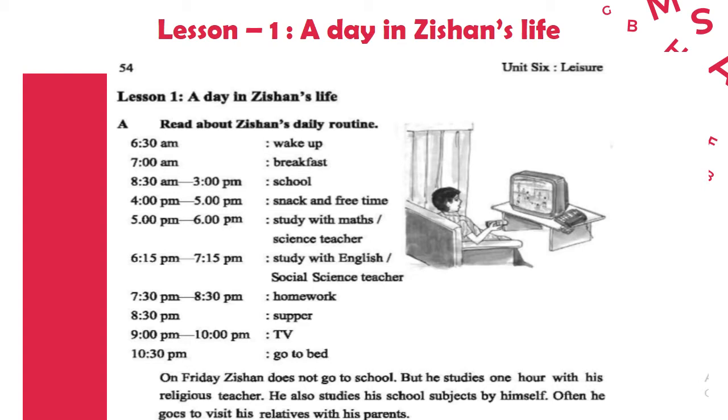On Friday, Zishan does not go to school, but he studies an hour with his religious teacher. He also studies his school subjects by himself. Often, he goes to visit his relatives with his parents. So, this is the routine of Zishan. Okay.